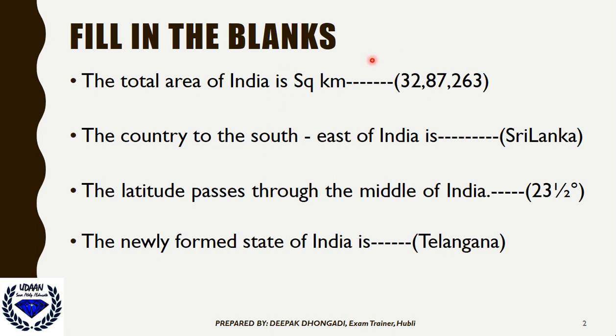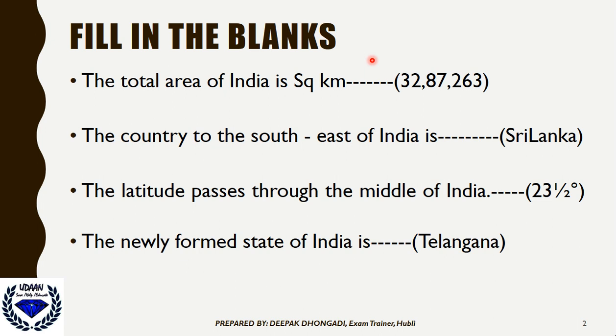In geography, it is all memory based. When it comes to sociology and political science, you can write your own answers, because those are social topics where you can generalize. But when it comes to geography, point to point description is important, because everything in geography is factual, that means it is recordable and measurable.